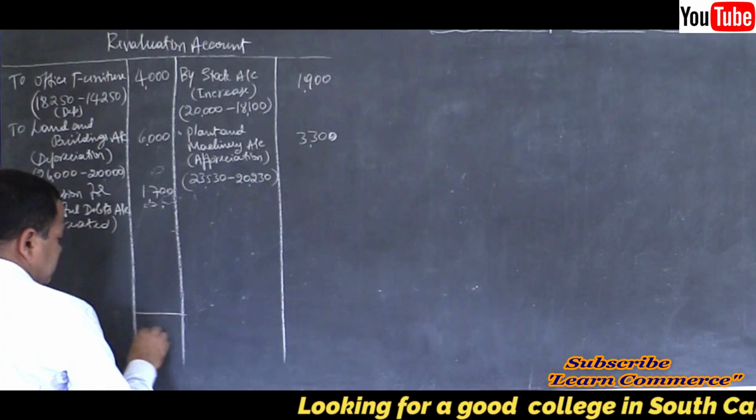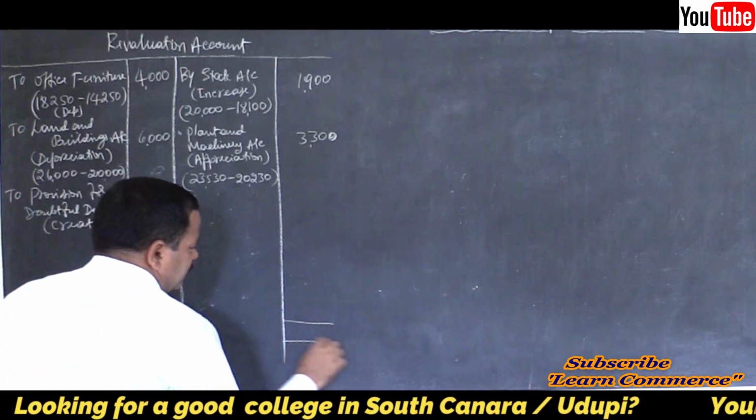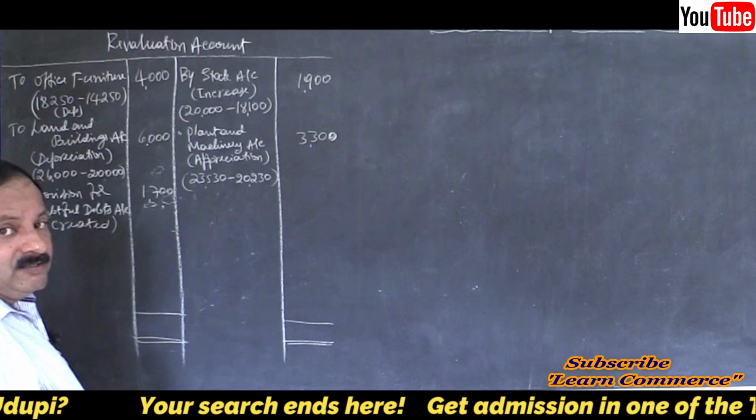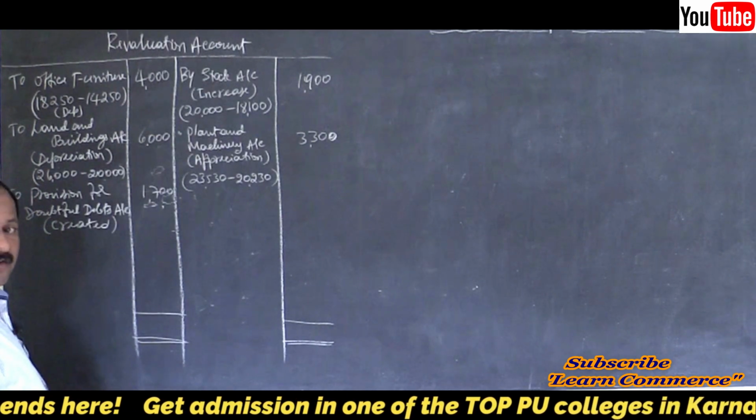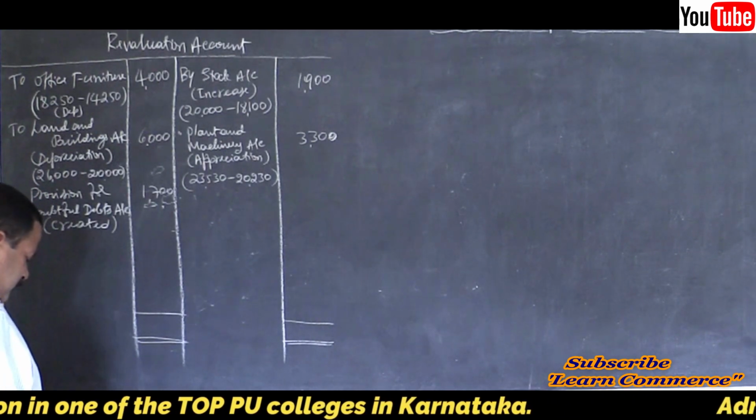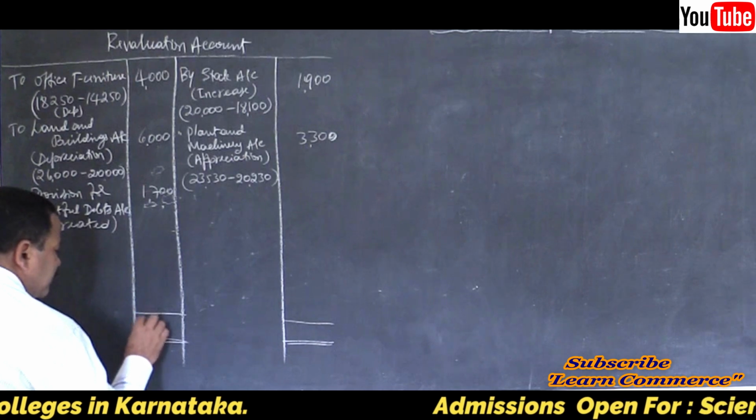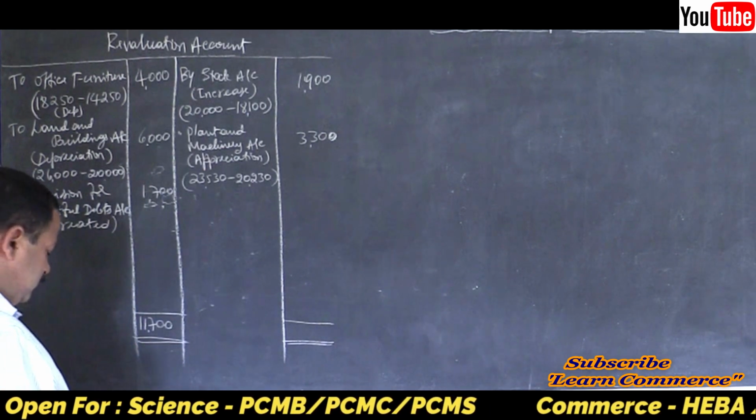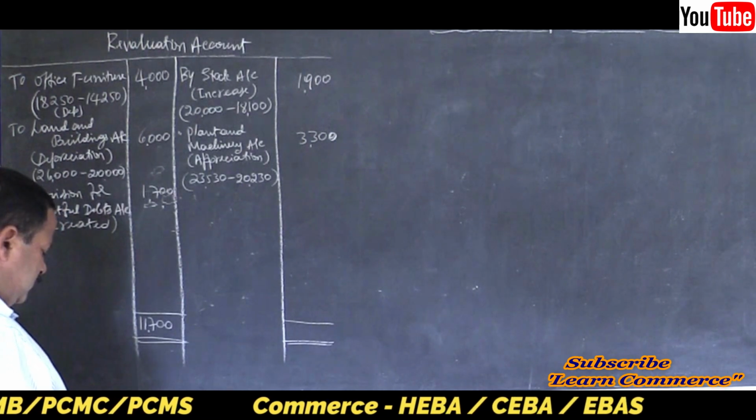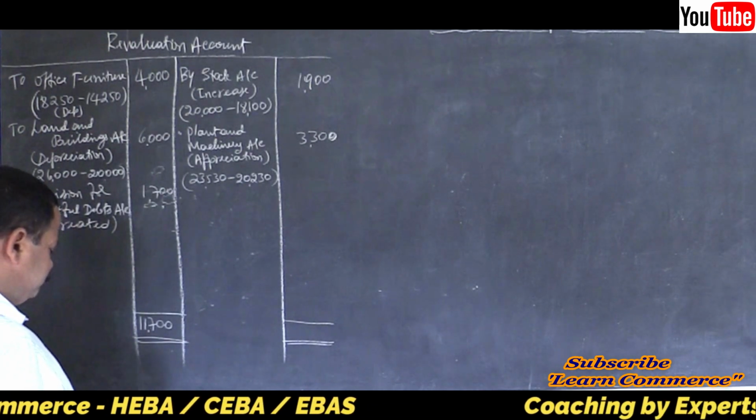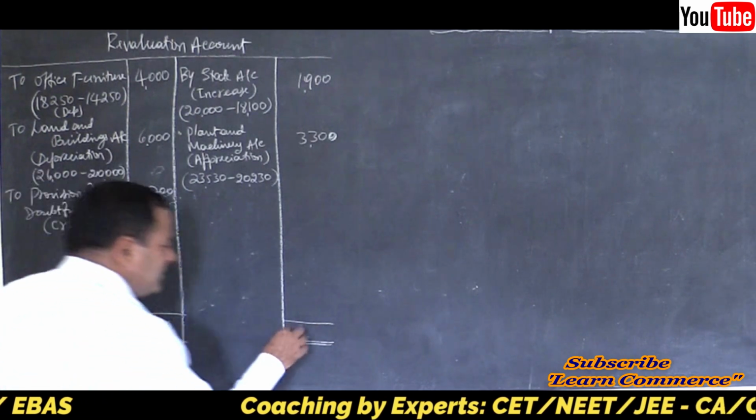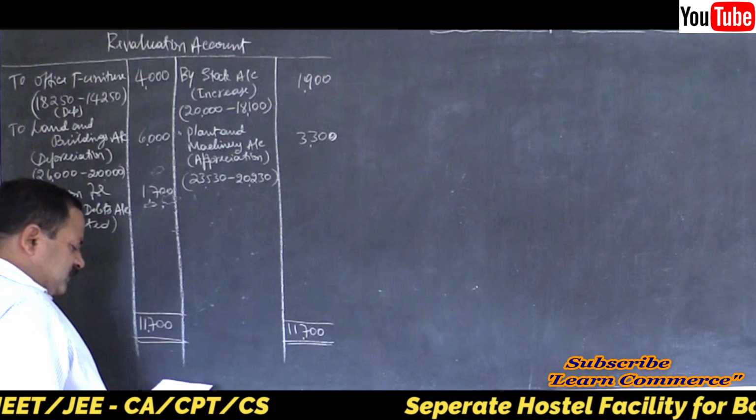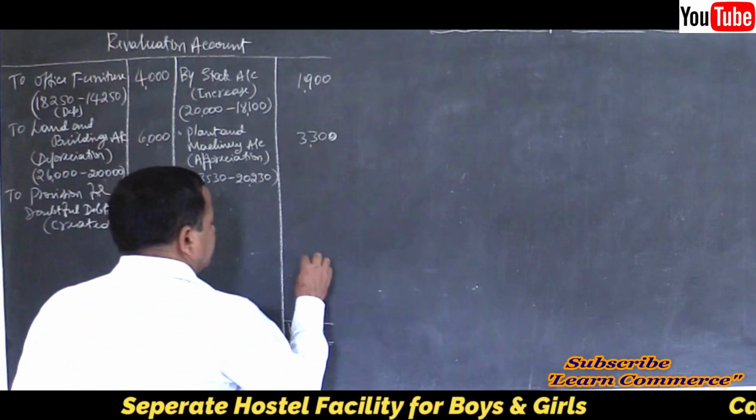Find out the difference. See which side is greater. I think the debit side is greater. There is a loss. So the total is 11,700 on the debit side. Correct. Yes. Then write the same total on the other side, 11,700. Find out the difference. You will have a difference of 6,500.